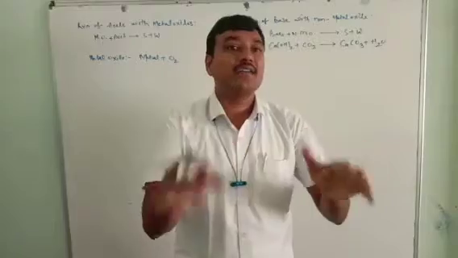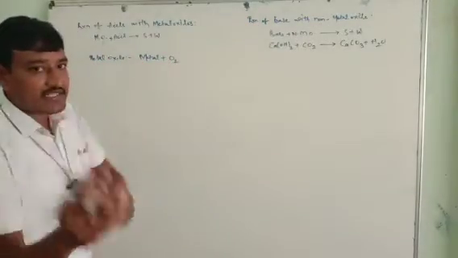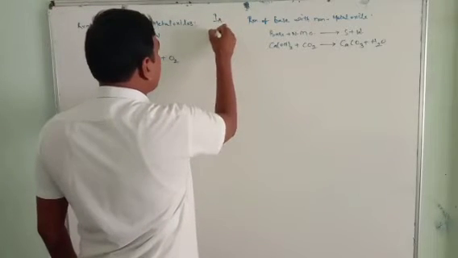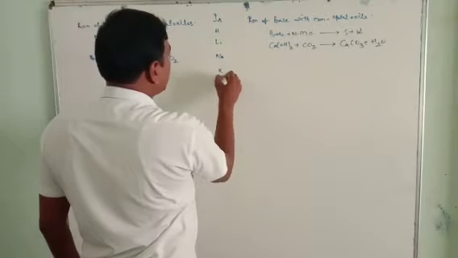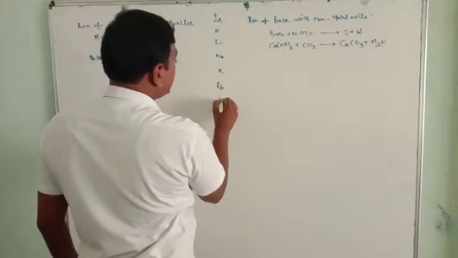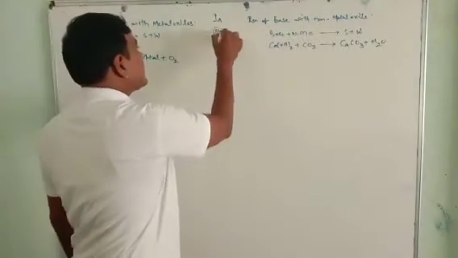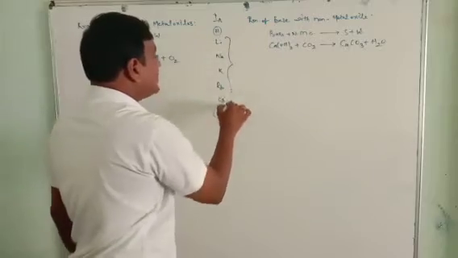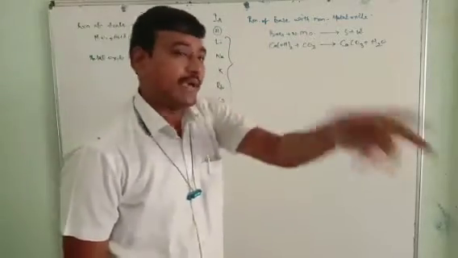The first A group elements are hydrogen, lithium, sodium, potassium, rubidium, cesium, francium. Hydrogen is a gas and francium is a radioactive metal. Except these two, the remaining should be considered metals.